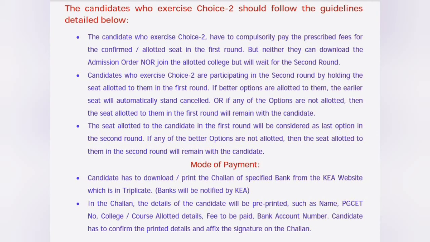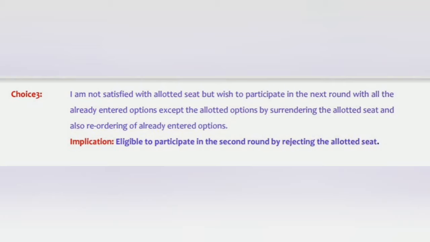So we hope it is very clear that the students in round 1 will download all those things by paying the fees, but they will report to the college and confirm on KEA that they have joined the college. But students in round 2 will just pay the fees and take all the records ready with them, but at the same time they are not going to report to the college, and they will not be joining the course, because they are going for the second round.